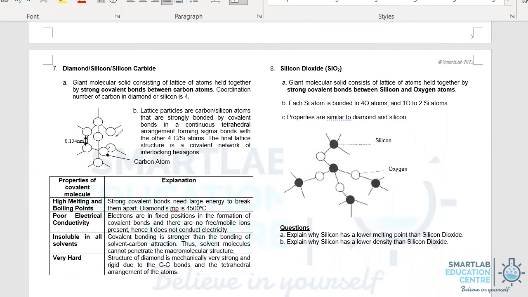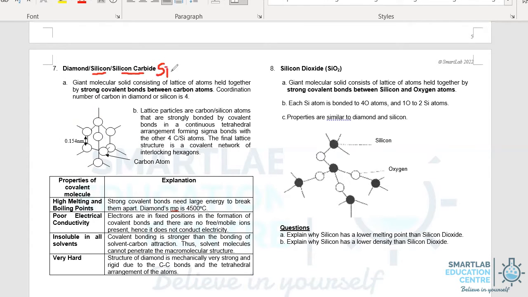Unlike graphite, in diamond, every single carbon atom is bonded to 4 other carbon atoms. So with respect to the shape, it's tetrahedral and there's no pi electron. Hence, diamond does not conduct electricity, and strong covalent bonds hold all the carbon atoms together, giving rise to its high melting point. Similarly, silicon has exactly the same structure, and silicon carbide as well.